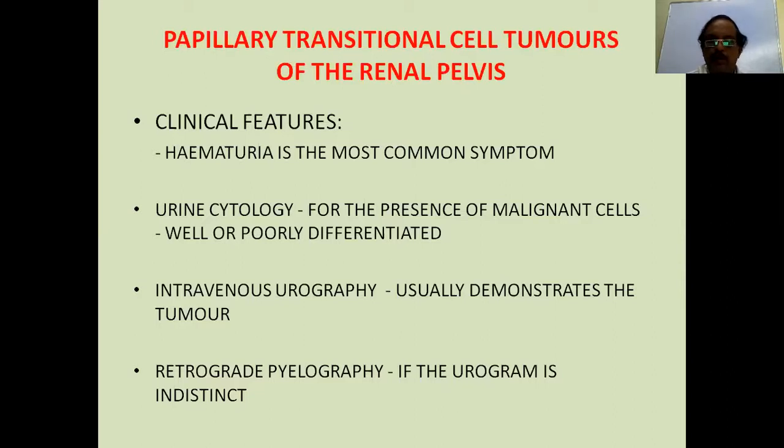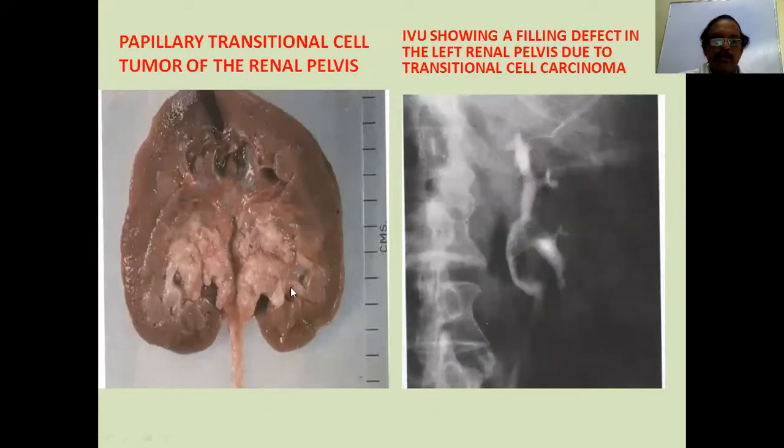Retrograde pyelography compensates if there is an indistinct picture in the IVP, the intravenous urogram. If you cannot see the ureter clearly, then you can do a retrograde urogram. See, this is the papillary carcinoma of the renal pelvis, wherein the tumor is in the renal pelvis. This intravenous pyelogram shows a filling defect in the renal pelvis.